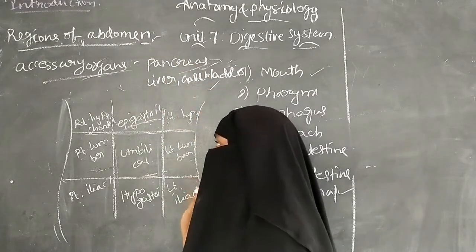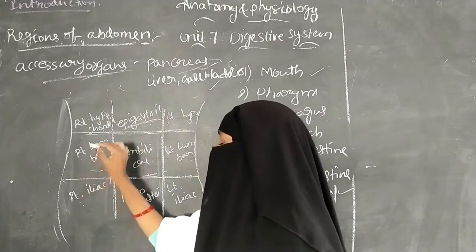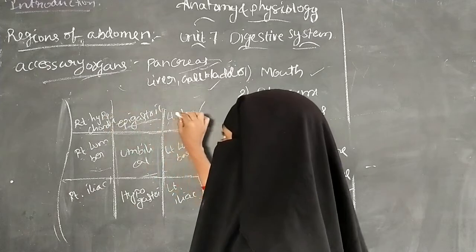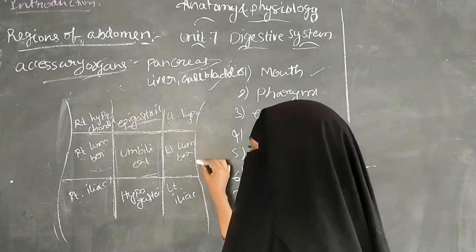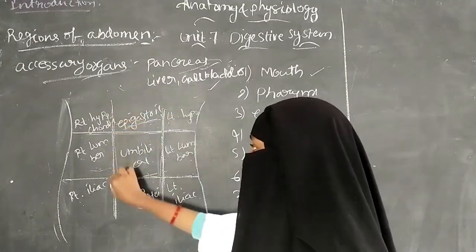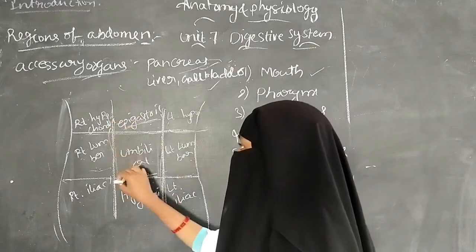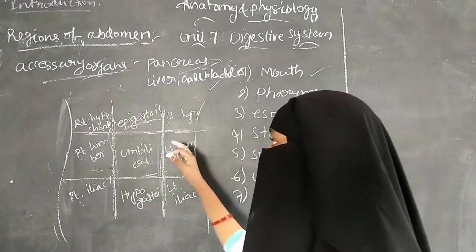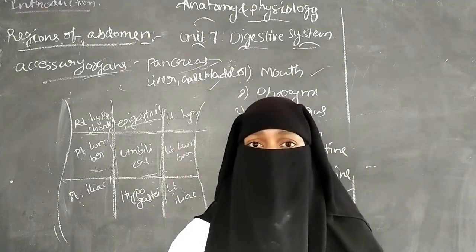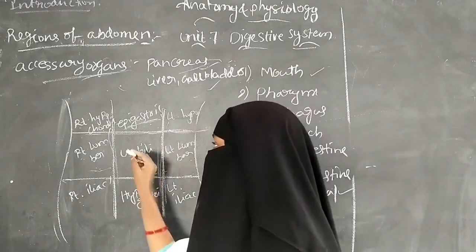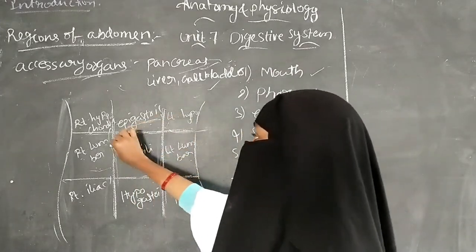The next one is the regions of the abdomen. The abdomen can be divided into 9 regions by 2 horizontal lines and 2 vertical lines. These are the horizontal lines and these are the vertical lines.